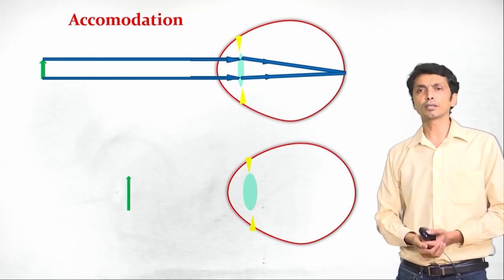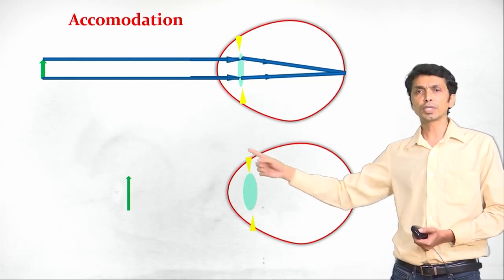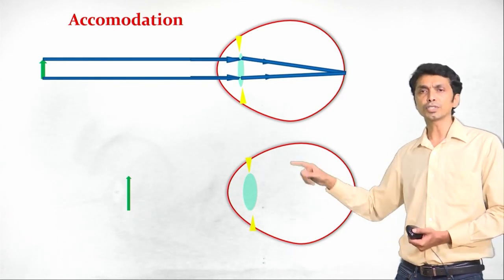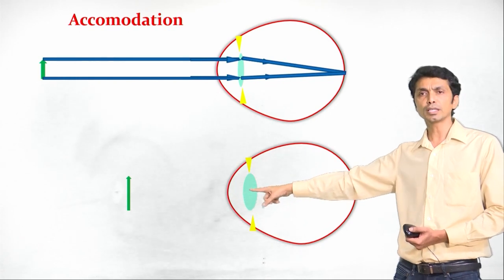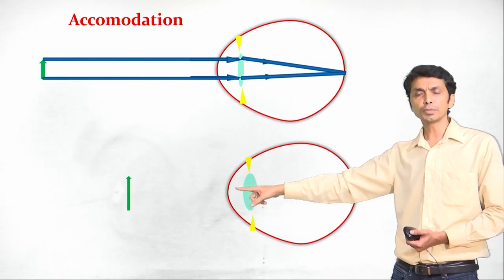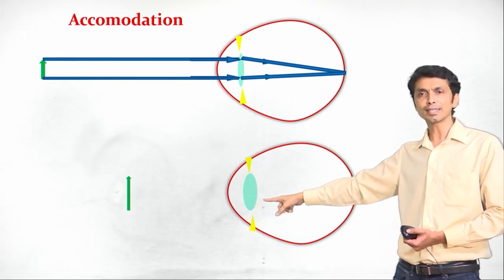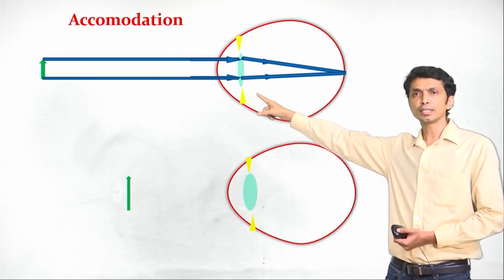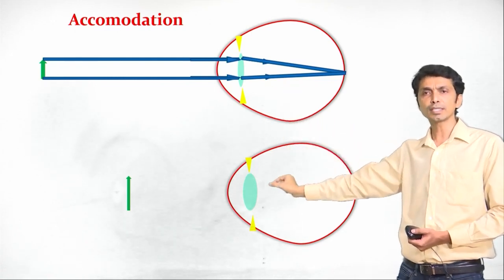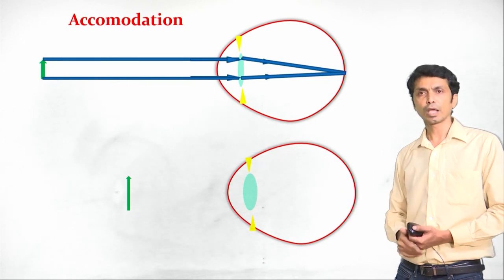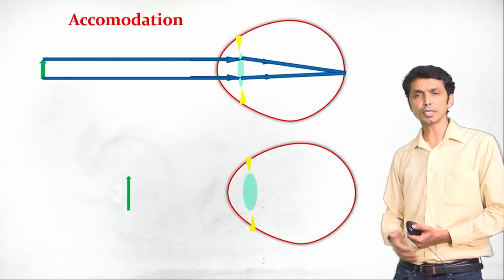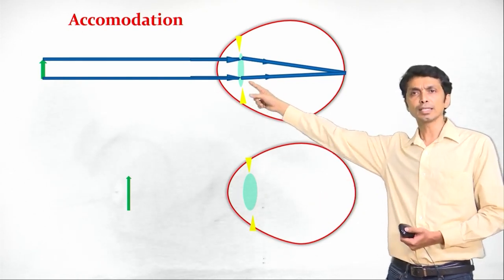Now we shall go to the next thing. So what is the next activity? The object is near to the eye. Now we shall see how the eye functions. See, as soon as the object is near, you can see the thickness of the lens has increased. So when the object comes nearer, the thickness of the lens increases. When the object is away, the thickness of the lens decreases. It becomes thinner when the object is away. When the object is near, the lens becomes thicker. So the curvature is increased when the object is near. When the object is away, the curvature is less.